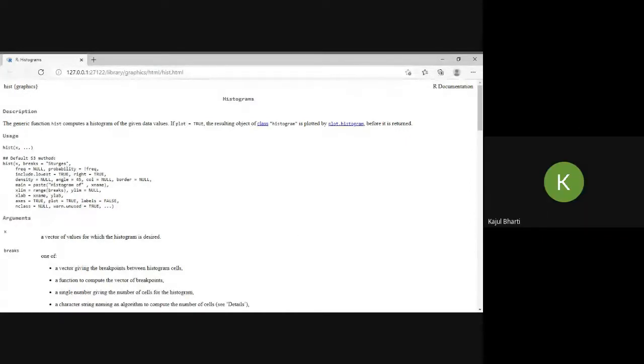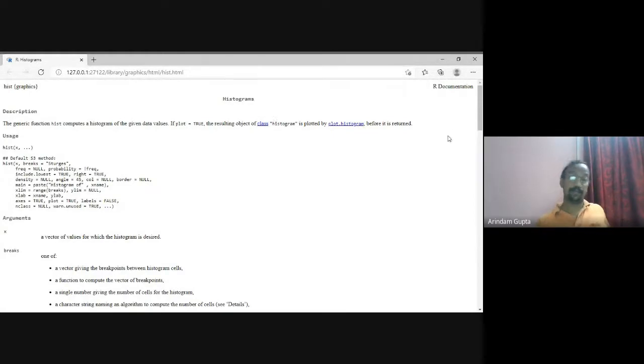Yes, sir. This is the R documentation for the histogram function. The name of the function for drawing a histogram is hist. This is at the upper left side, under the graphics package. Actually, in R, all functions are clustered in packages. This is the graphics package. Under the graphics package, the generic function hist computes a histogram of the given data values.